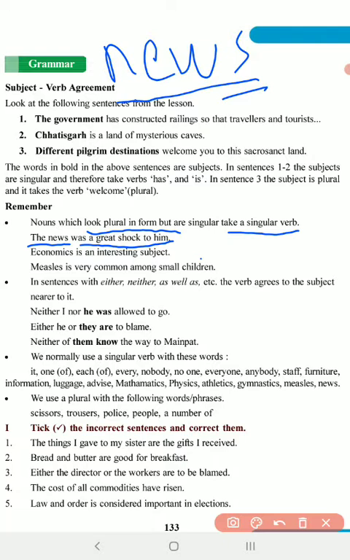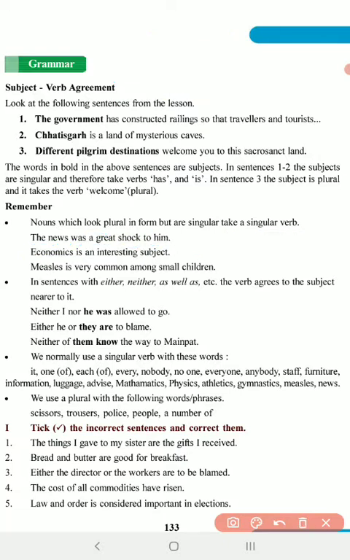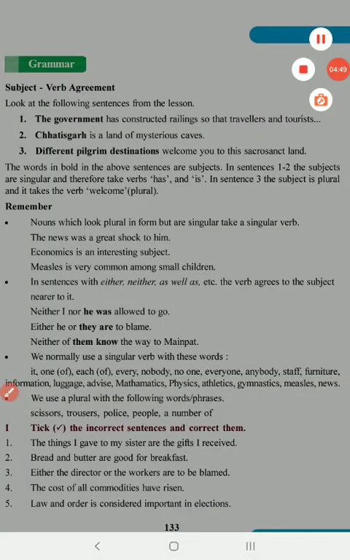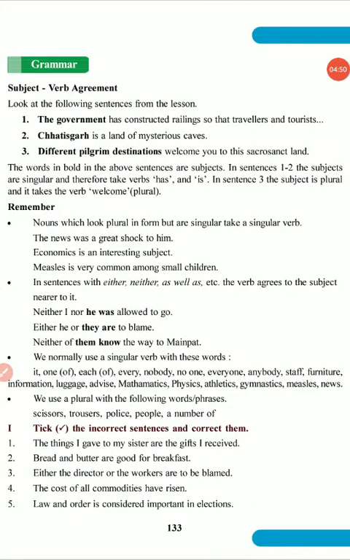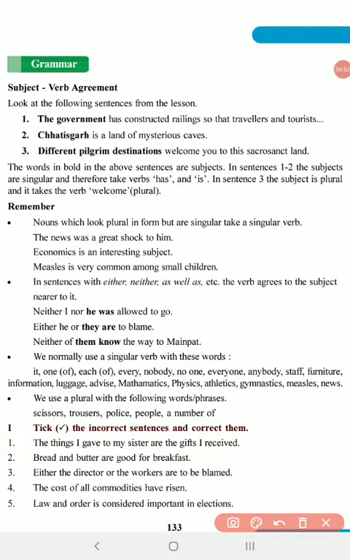Now economics, so we add s after c. It looks like a plural, but economics is not plural, it's singular, and therefore this is expressed in singular. Another word is measles.